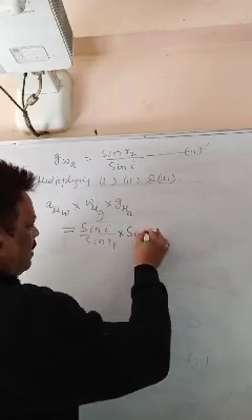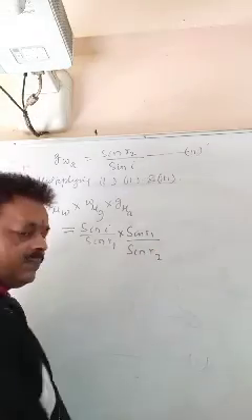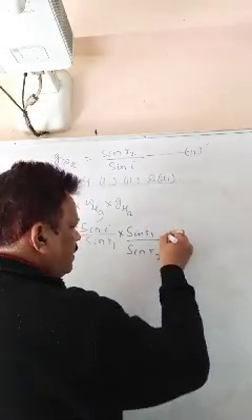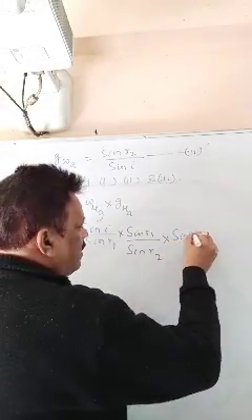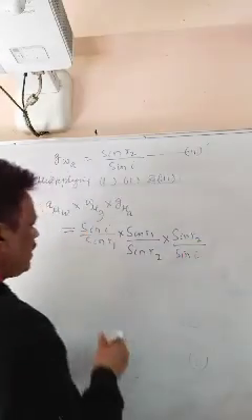sine R1 by sine R2, sine R2 by sine I. So all will get cancelled.